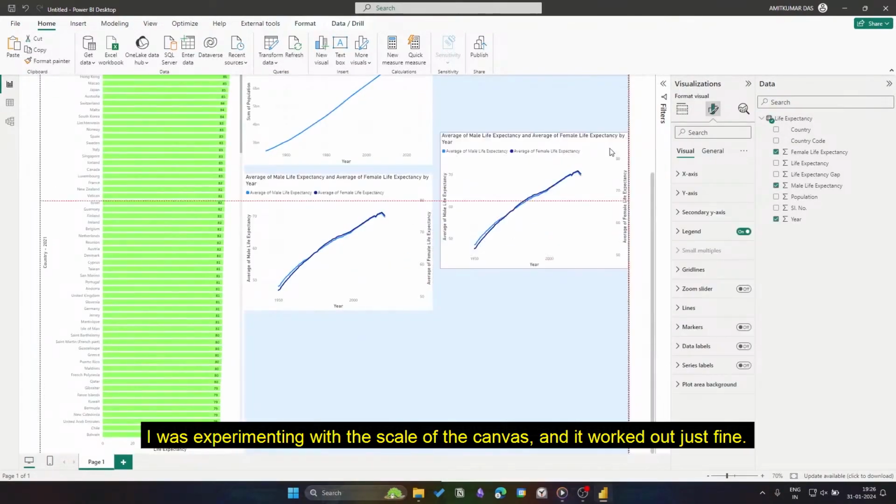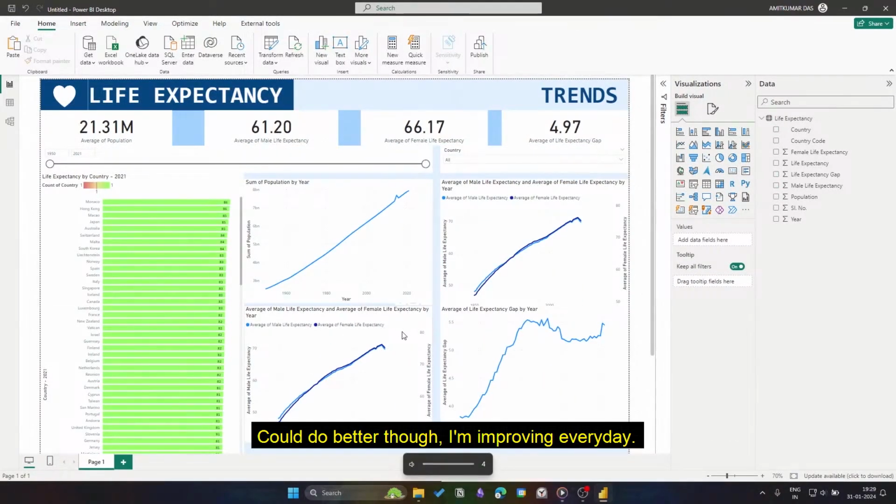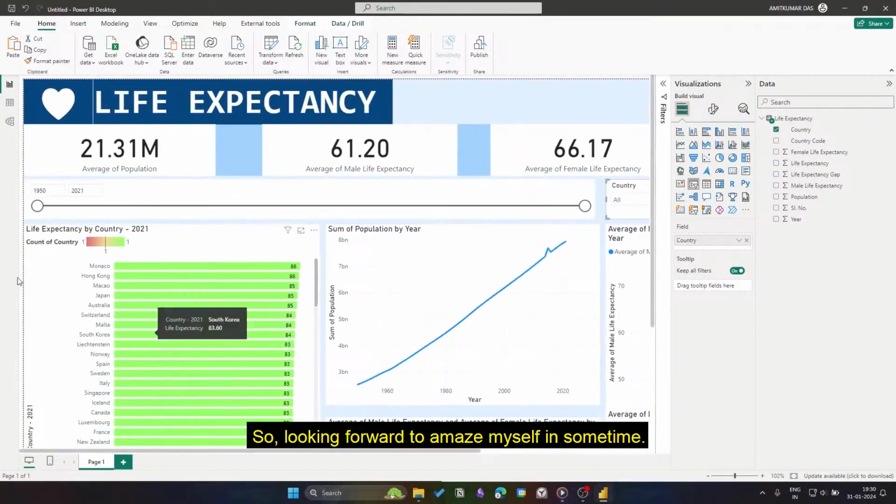I was experimenting with the scale of the canvas and it worked out just fine. Could do better though, I'm improving every day. So looking forward to amaze myself in some time.